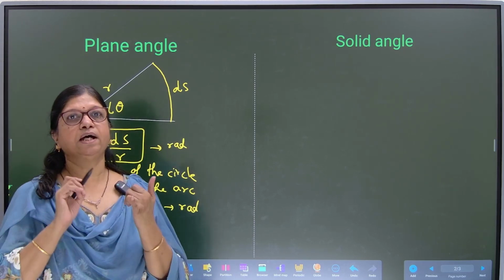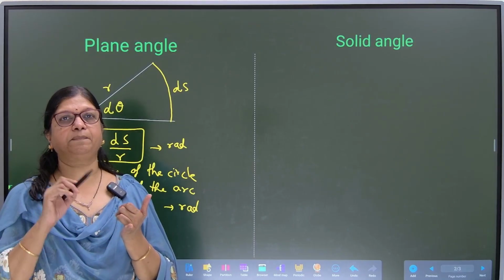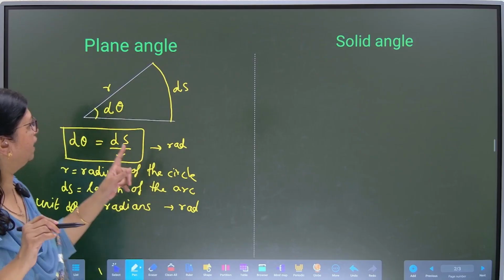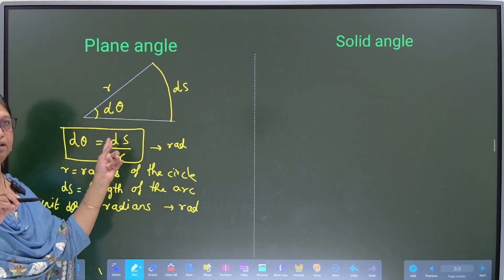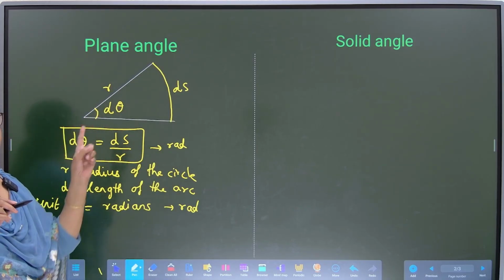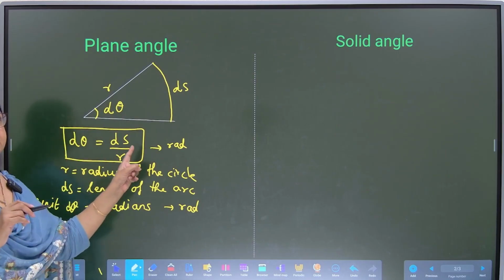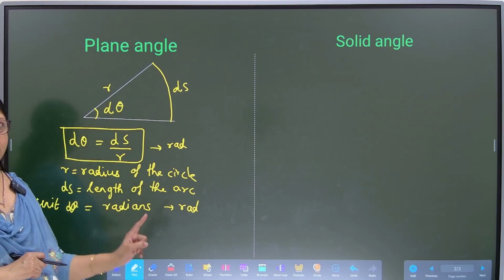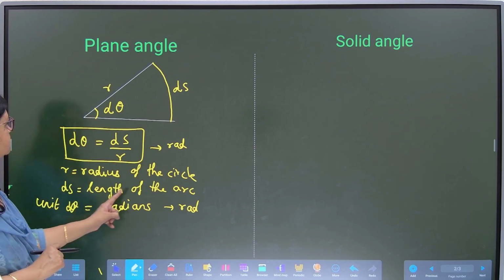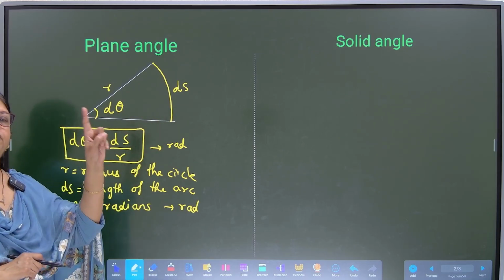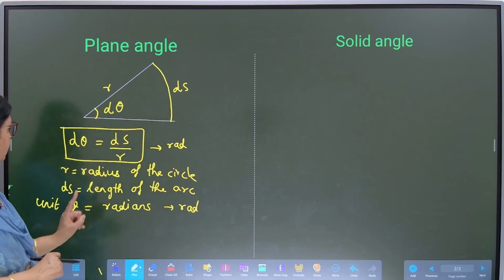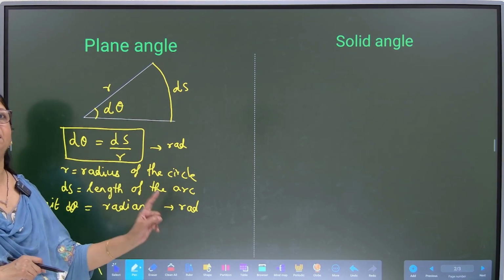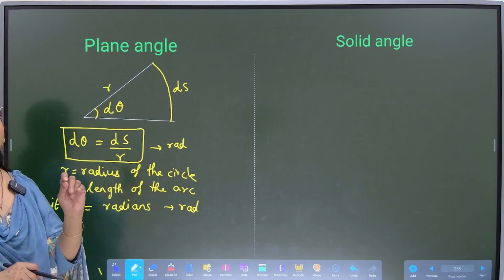Fine. So remember that plane angle is a part of the circle, and the angle is made at the center of the circle with the radius. The formula given is d theta is equal to ds upon r, where r is the radius of the circle which you are considering, and ds is the length of the arc which you are considering. Its unit is radians, short form radian, that is, symbol is RAD.